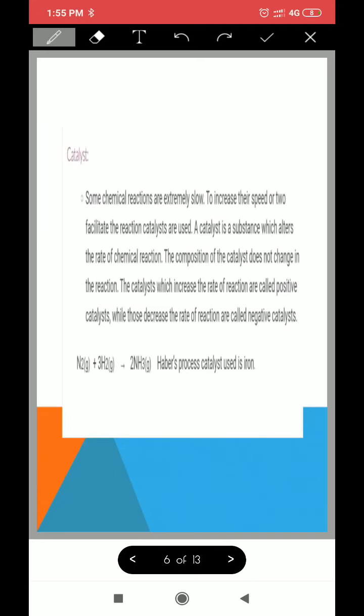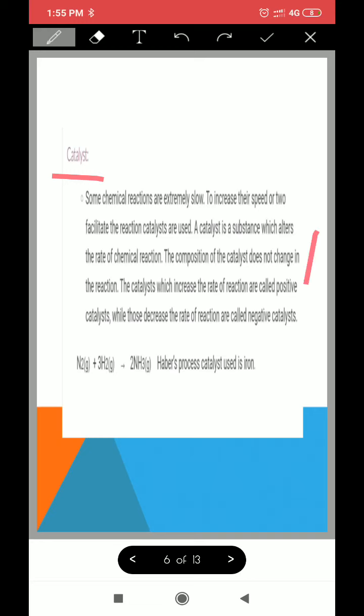Now we had left here, so we will start our topic for today, catalyst. A catalyst is a substance which changes the rate of the chemical reaction. A chemical reaction is taking place, but whatever the catalyst will do, it will change the rate of the reaction. It will either increase the rate or it can also decrease the rate. मतलब उसकी रेट को चेंज करता है, रेट ऑफ रिएक्शन को, राइट?